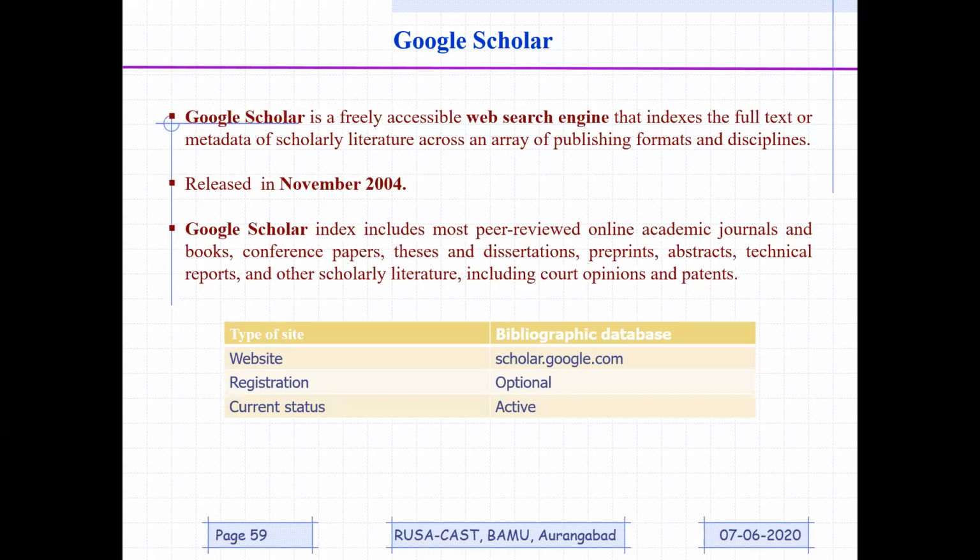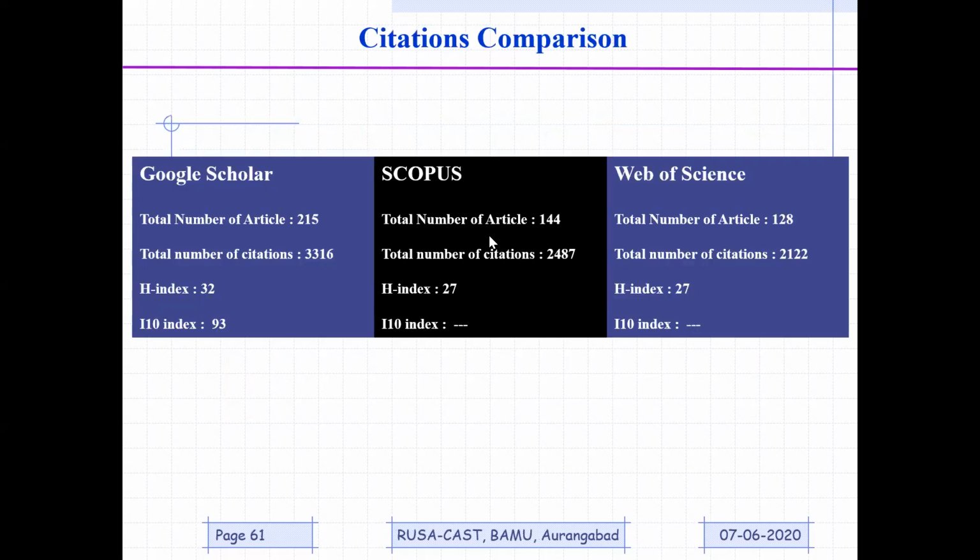They are not going to ask for Google Scholar, because Google Scholar also considers citations from non-indexed journals, right? Therefore, let me tell you the numbers, and then I will stop. These are my numbers, because I should not refer to somebody else. I have compared my numbers on Google Scholar, Scopus, and Web of Science. You can see the difference.